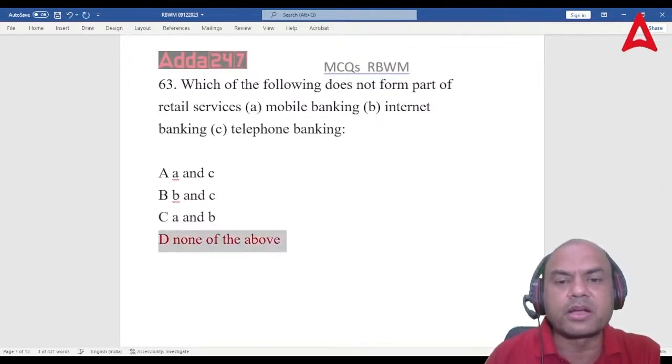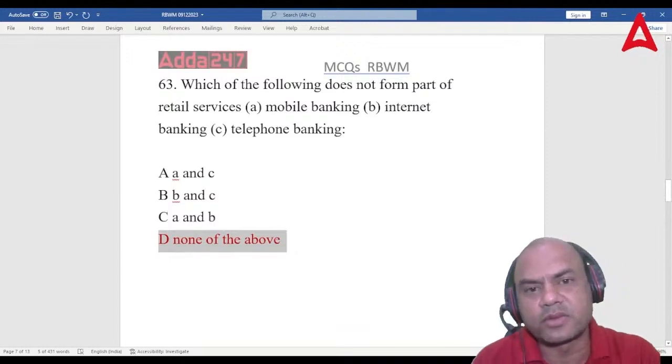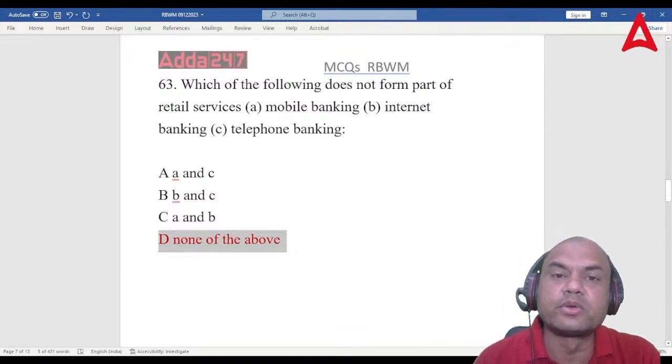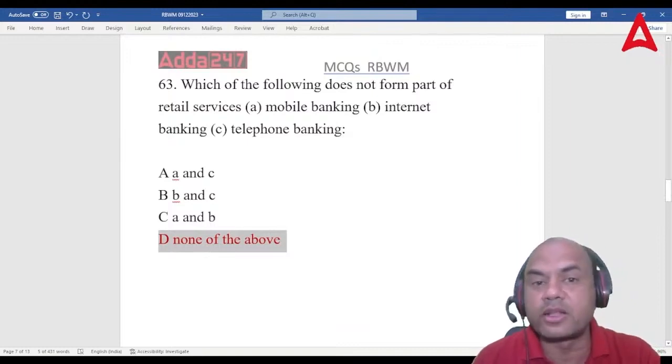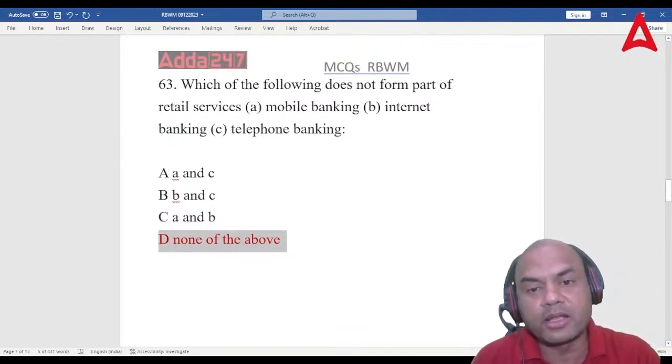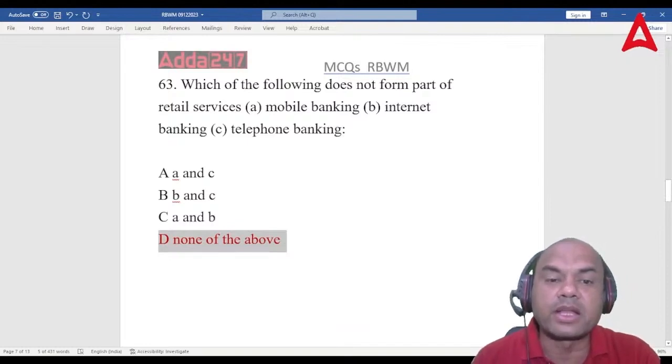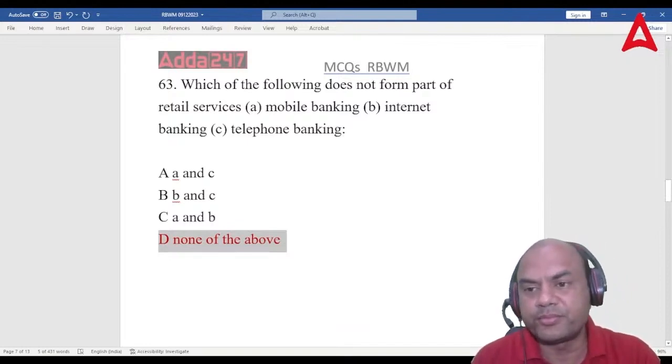Because all are the part of alternate channels. Alternate channels mean those channels where a human being is not directly involved: mobile banking, internet banking, app banking, telephone banking, social media banking. So these are a part of retail services.